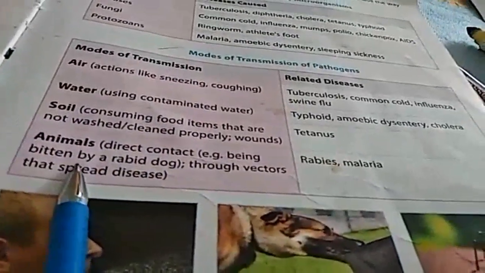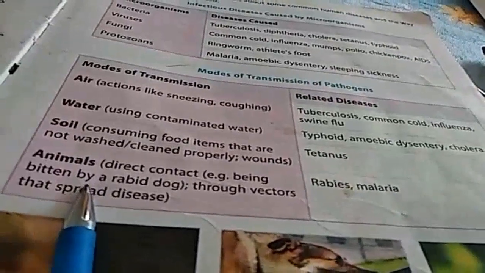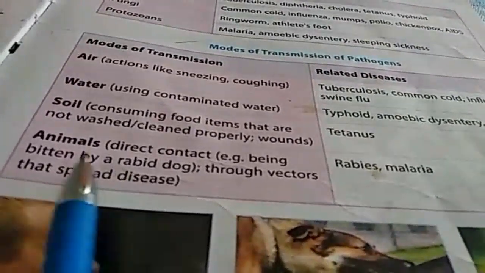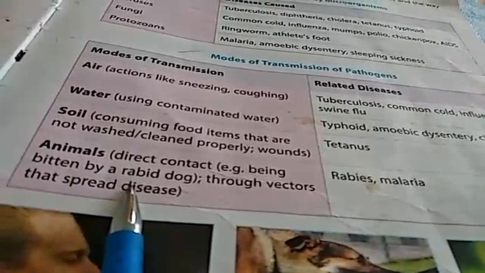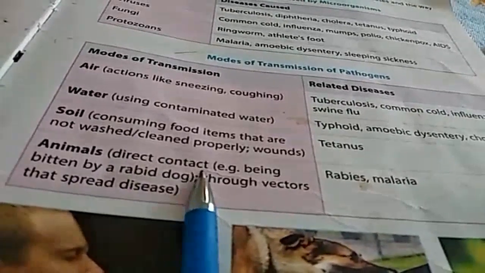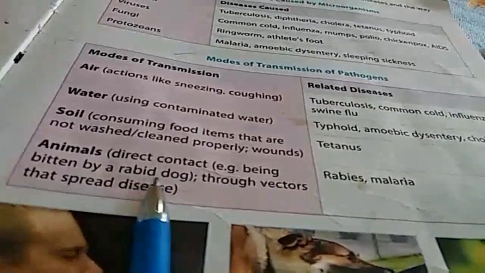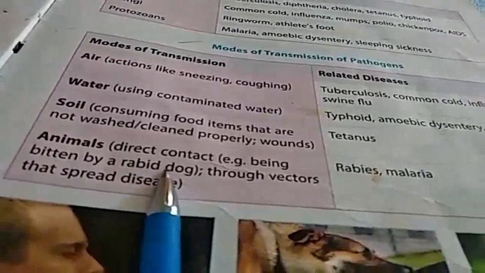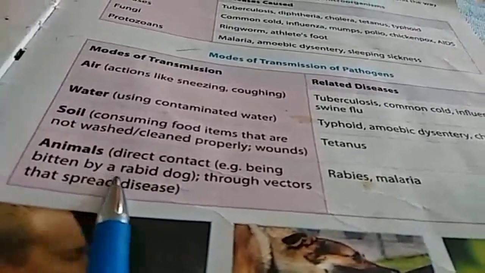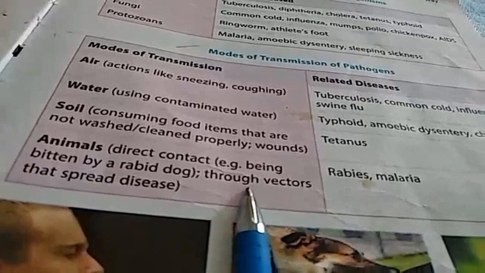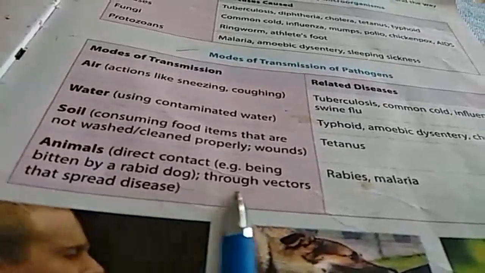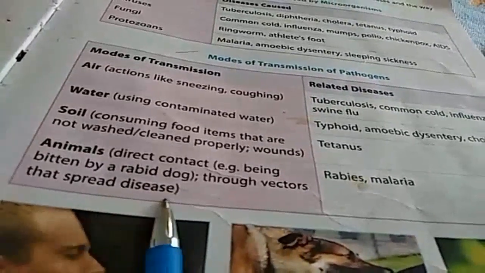Animals: one of the most popular modes of carrying pathogens, through direct contact, for example being bitten by a rabid dog, that is a street dog. Also vectors such as insects and mosquitoes spread diseases.